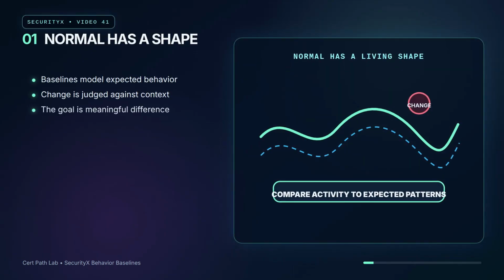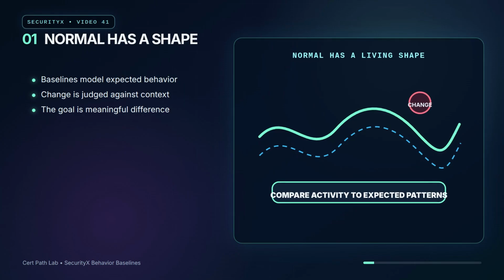A behavior baseline is a model of what normal usually looks like. It is not a magic list of good and bad actions. For SecurityX, the senior level idea is that users, systems, and networks all have patterns. Monitoring becomes stronger when you can compare current activity to those patterns and ask whether the difference is meaningful.